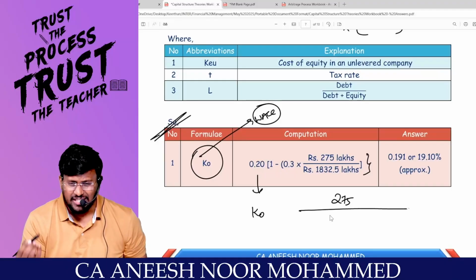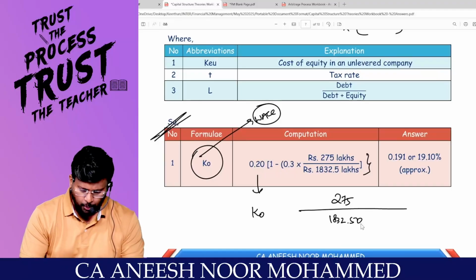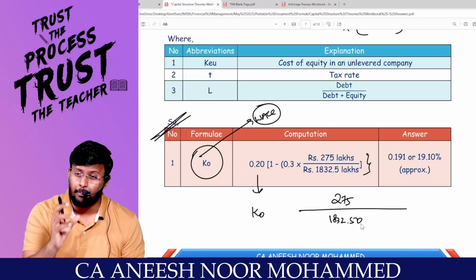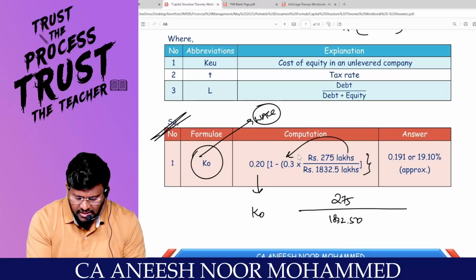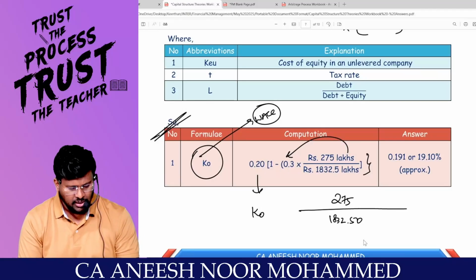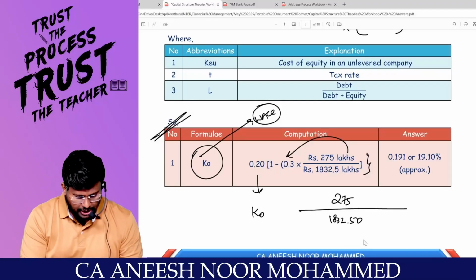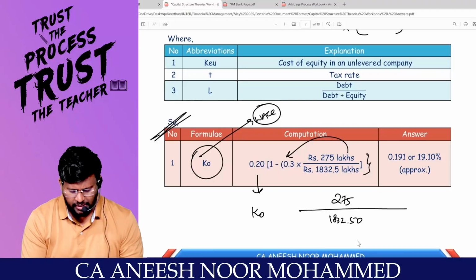So what is the total value of the firm? 1832.50. Are you with me? So out of 1832.50, 275 divided by 1832.50 means 15% is the proportion of debt in our capital structure. So for that 15%, I will get 30% tax benefit. Are you with me? So 15% into 0.3 means 4.5% will be the tax saving or tax benefit.